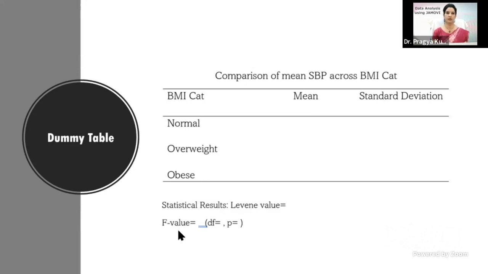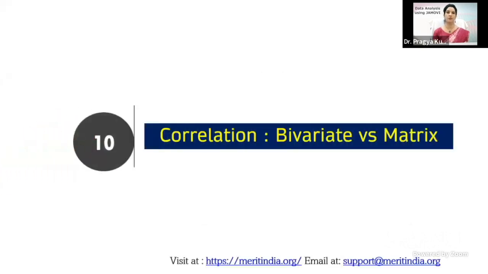This is the value of F statistics, and then this is the degree of freedom and its p value. So we have seen how to perform the one-way ANOVA. If you have to do the correlation, we have seen that when the two variables are continuous in nature, then we do the bivariate correlation.